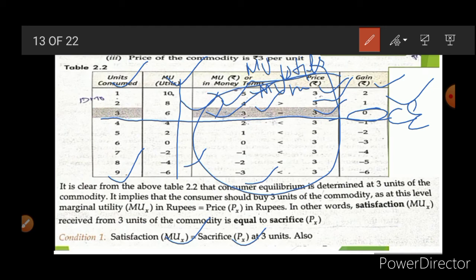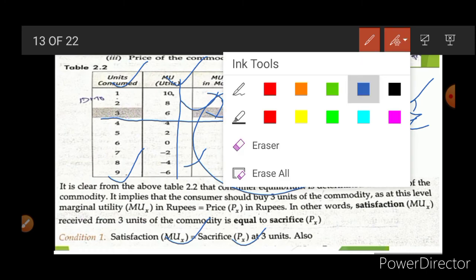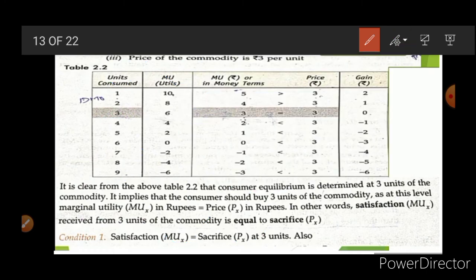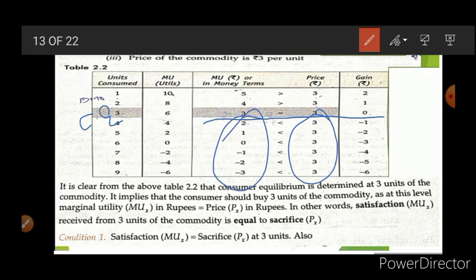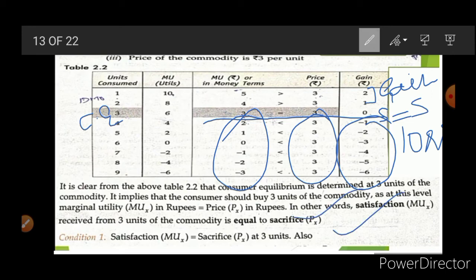So this is your consumer equilibrium point. And after this, we can see that we are paying more and getting less satisfaction. So this is the area of loss. And this is the area of gain. And here no loss, no gain. Why? Because sacrifice and satisfaction both are equal. So here the consumer is in equilibrium. So that is given here.